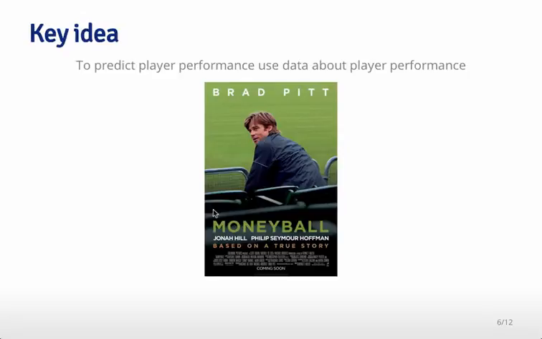One example is what's called Moneyball. This actually turned into a movie that starred Brad Pitt. But at the beginning, there were some people trying to predict how well players would perform, and in particular, how well they would perform in gaining wins for a baseball team in the United States. What they would do is use information about that player's performance, as well as other players that were similar to them in the past, in order to predict how well that player would perform. So again, like predicting like.